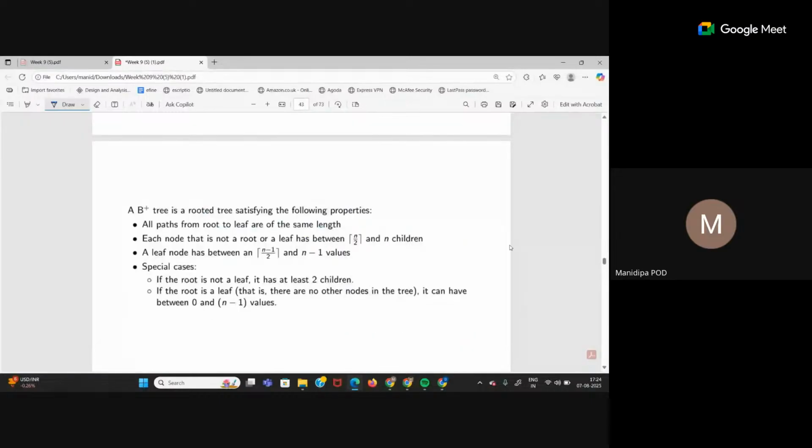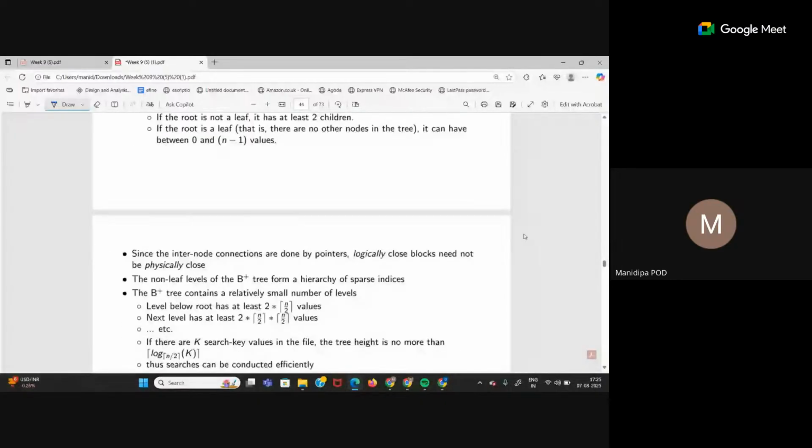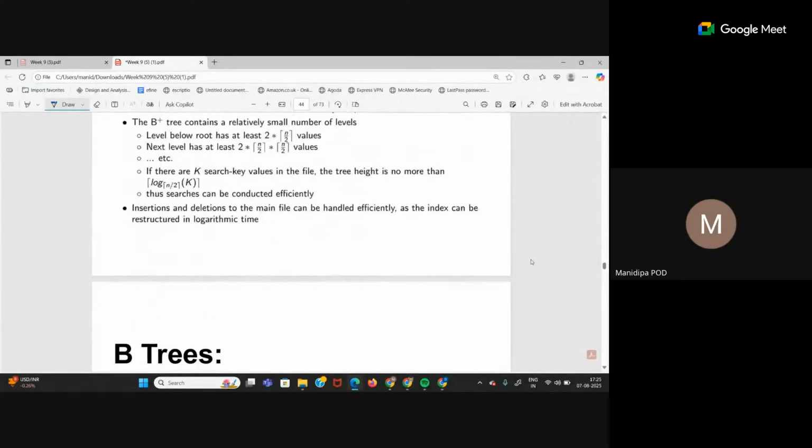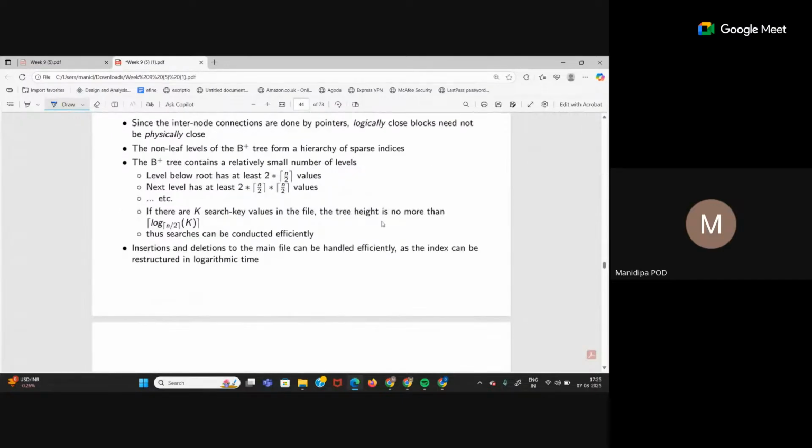Don't go through all of this. I will give this formula sheet. This part also. See, this one formula is very important. So this is the correct formula. So if there are k search key values in the file, the tree height is no more than this, so a B tree contains a relatively small number of levels, right? This is the whole point.